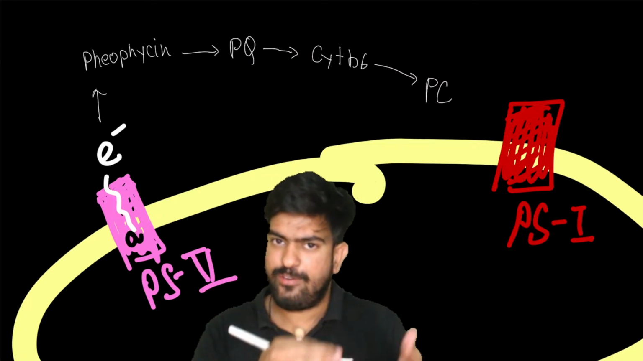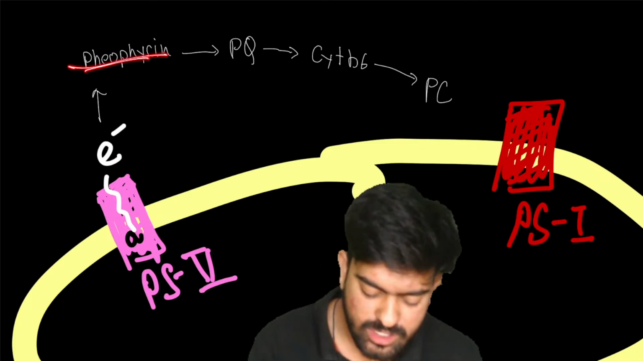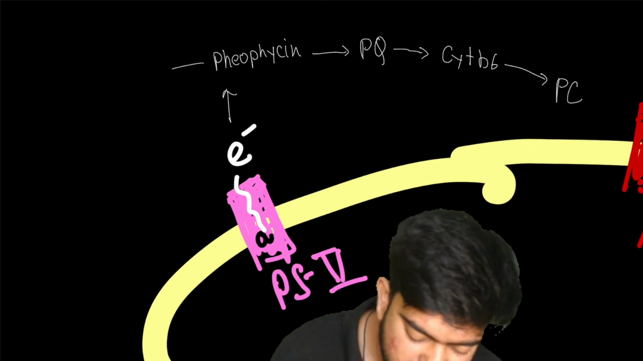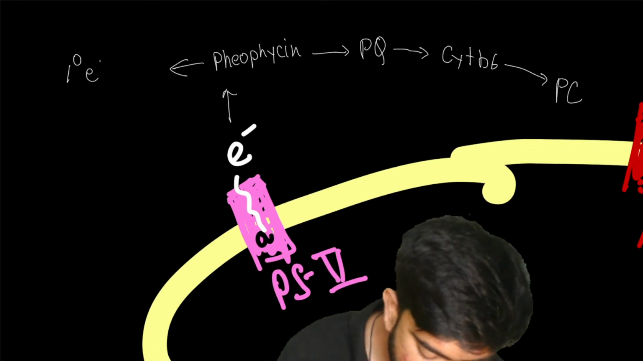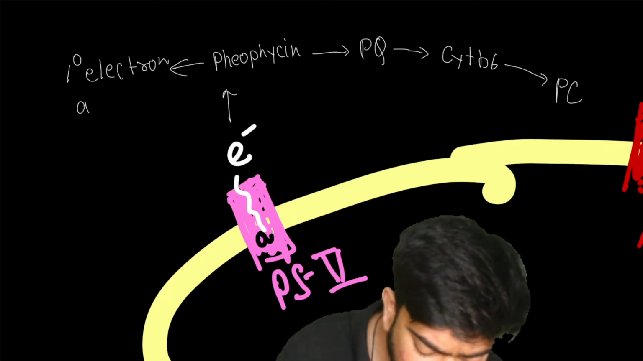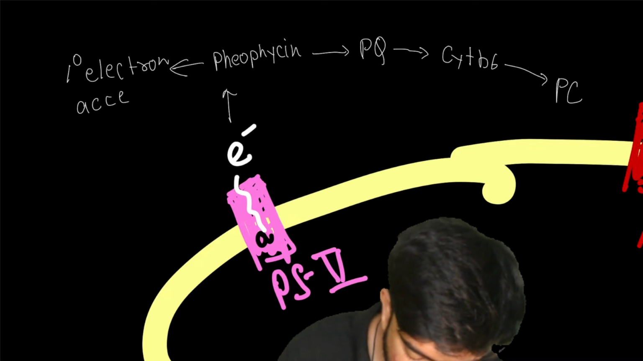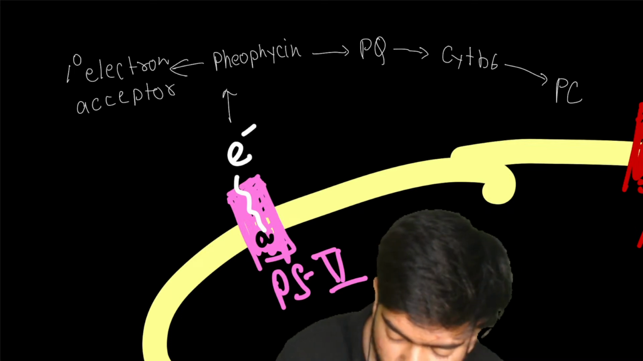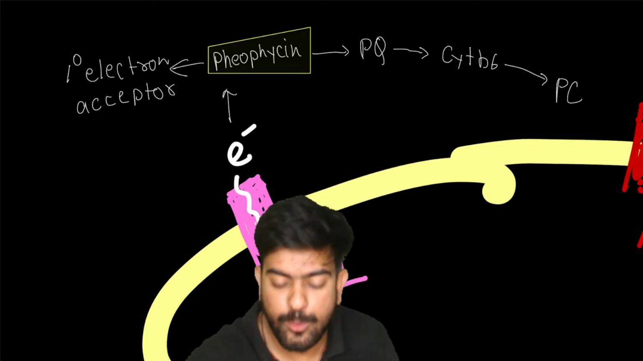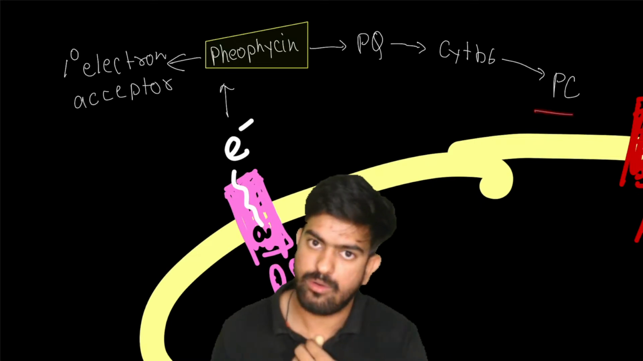Chlorophyll A, electron got excited. The very first person to accept the electron is pheophytin. So that's why we are calling it what? Calling it the primary electron acceptor. Any doubts? Let me know. Primary electron acceptor. Why? Because it is accepting the electron for the very first time. After this, it went to PQ. After PQ, it went to cytochrome b6 and then to PC.